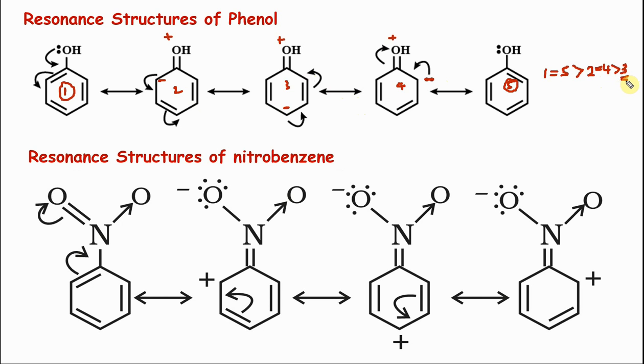So what's making 3 less stable than 2 and 4? Look at the charges. They are close enough. Look at the charges, they are far away. So in the previous slide, 2 slides before, I showed you that the charges இருக்கக்கூடாது. So 1 and 5 are more stable. அப்படி சார்ஜ் இருக்குன்னா பக்கத்தில் இருக்கணும். So 2 and 4 are more stable than 3. Same thing for nitrobenzene. This is how you draw a resonating structure.